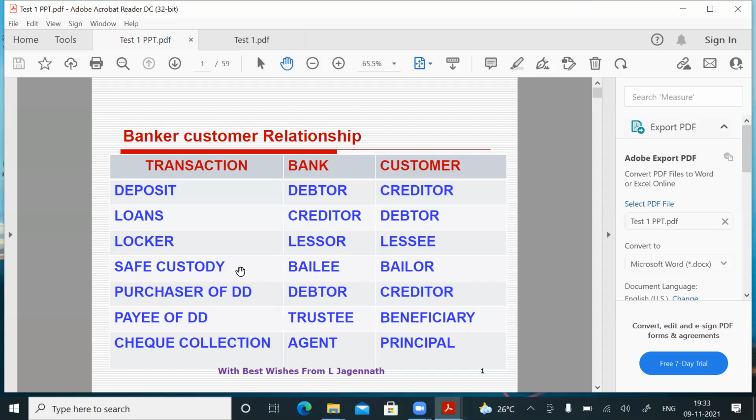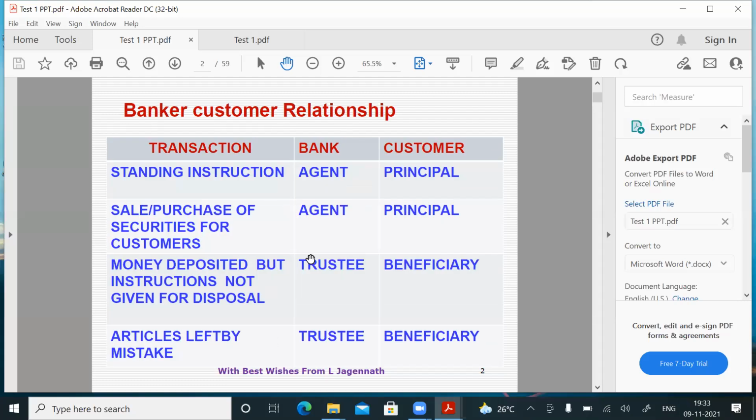Locker, lessor, lessee. In the case of safe custody article, bank is called the bailee, customer is called the bailor. Whenever the customer is purchasing a DD, bank is called the debtor, customer is called the creditor. In respect of a payee, the name of the person mentioned in the DD, the bank is called the trustee, because bank is keeping the money on behalf of the payee. So bank is called the trustee. The payee, the person whose name is mentioned in the DD, is called the beneficiary. Whenever a customer is depositing a check for collection in the check drop box, he is called the principal and the bank is called the agent. Whenever standing instruction is given, bank is an agent, customer is the principal.